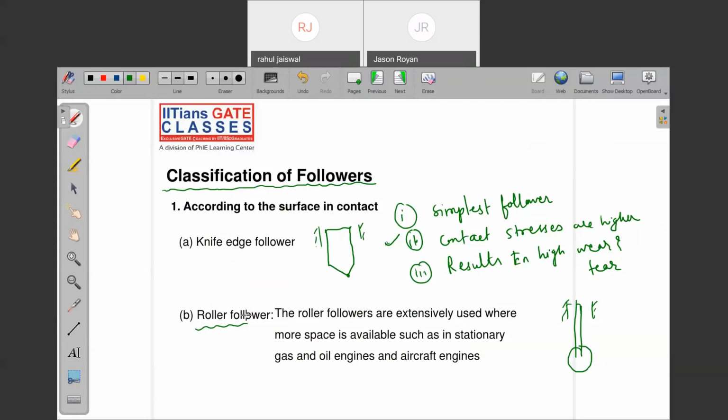Now note down the roller follower. Roller followers are extensively used where more space is available, such as stationary gas and oil engines and aircraft engines. So in aircraft, we use the roller follower. There is a smooth contact from the cam surface. There are no sharp corners, and the load is applied gradually, so we can use it effectively. Are you getting my point? Is it clear?